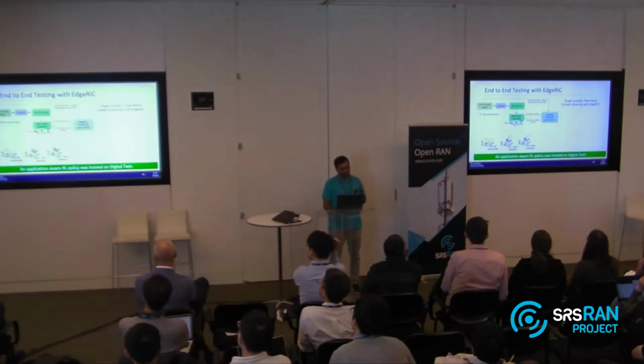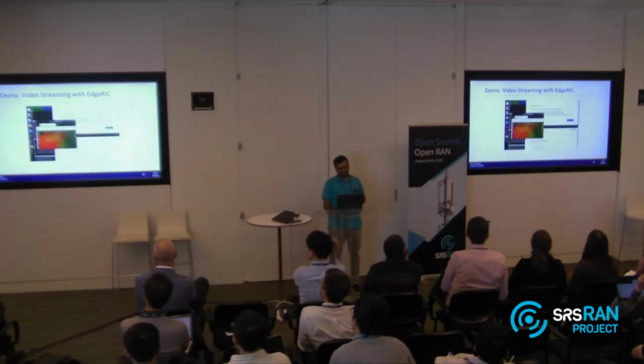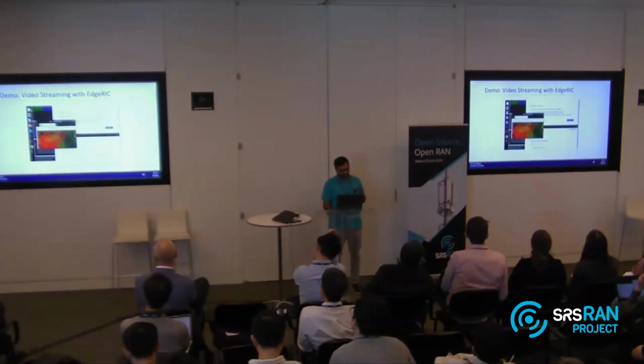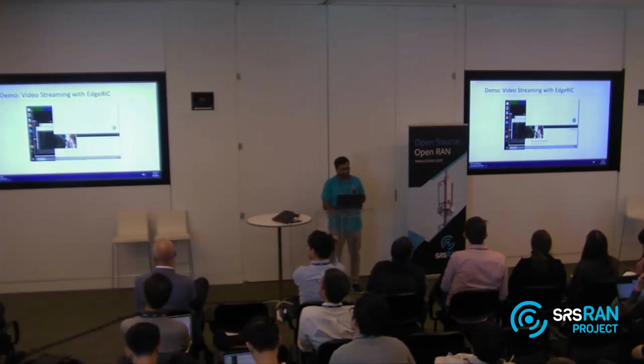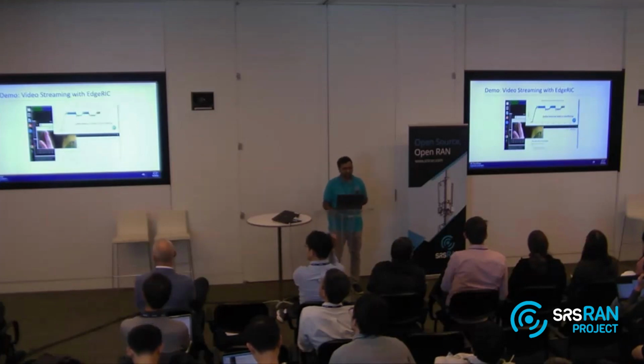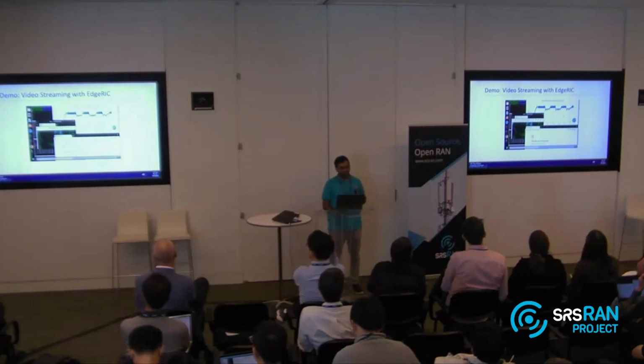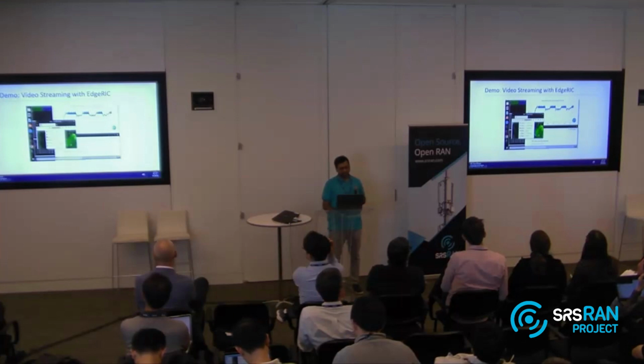Next up, we deployed this for video streaming, and I'm going to skip some details. One thing you can see in this video, hopefully it is large enough, is that first we are running with the max CQI policy. The problem is that every time the buffer drops below 2 seconds it re-triggers and creates stalling events. But now we deployed our reinforcement learning scheduler, and the demo will play the same video again.